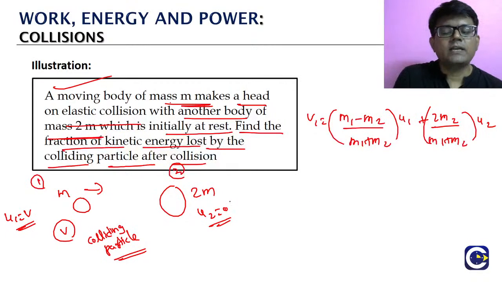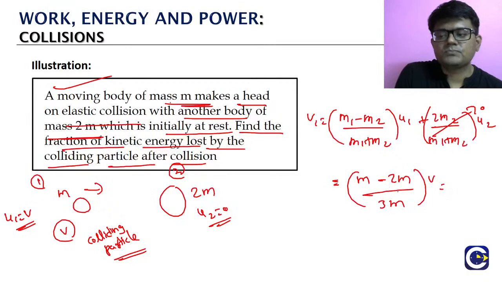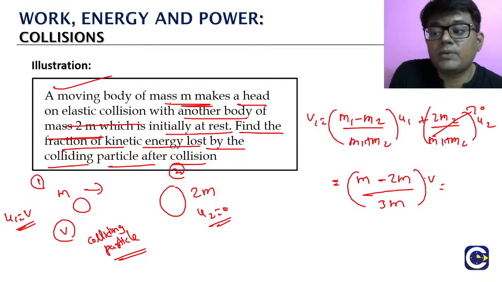Correct. But already u2 is 0, so straight away that term will be 0. Means we'll have m1, which is m, minus m2, 2m, divided by 3m into u1, which is v. So m minus 2m is minus m.